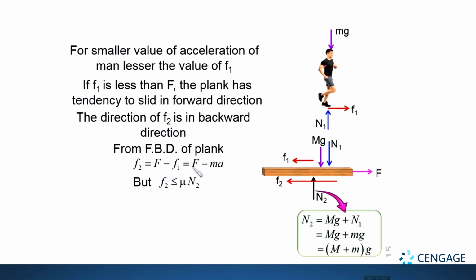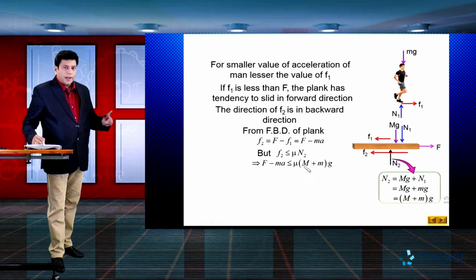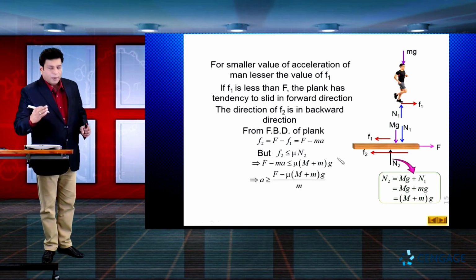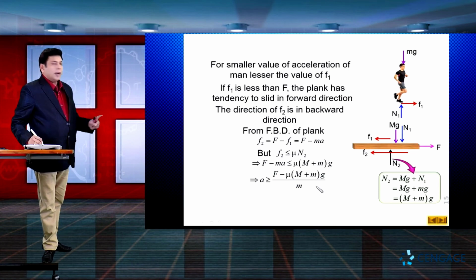Again we substitute the value of F2 as F minus ma and N2 equal to capital M plus small m multiplied by g. Now we can rearrange this equation again, and this time we write a is greater than or equal to F minus mu times capital M plus small m multiplied by g, overall divided by small m.